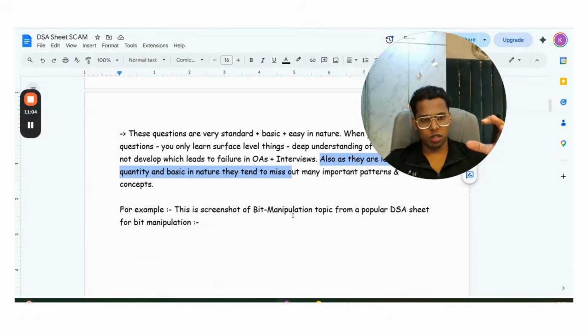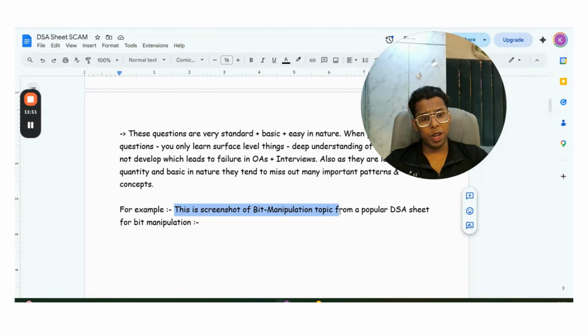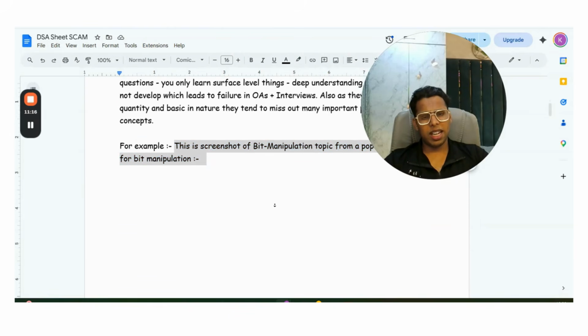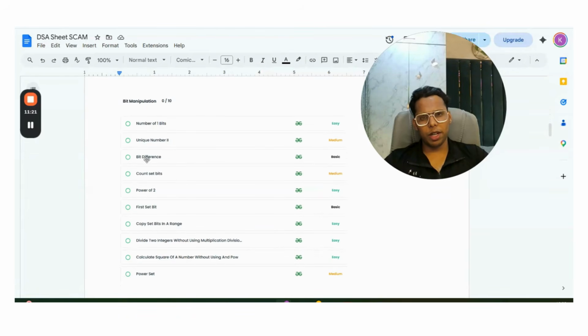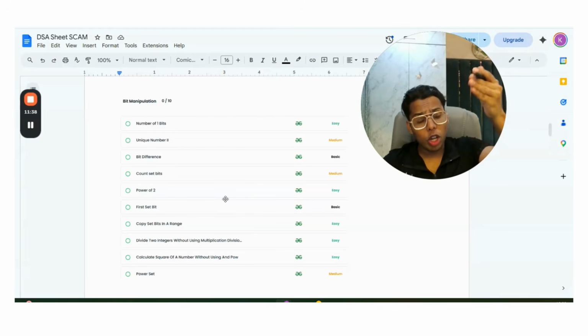Now let me expose. There are 2-3 popular DSA influencers, and this is the screenshot of the bit manipulation topic from a popular DSA sheet. I will not name the sheet, but guys, this is the screenshot. Number of 1 bits, unique number 2, bit difference, count set bits, power of 2, first set bit, copy set bits in range, divide two integers without multiplication, calculate square of a number without using a power, and power set. Guys, only these many questions in the DSA sheet of bit manipulation. This is not at all enough.